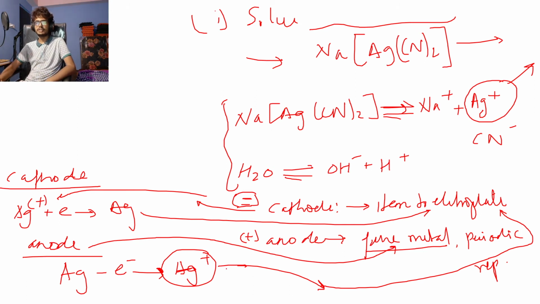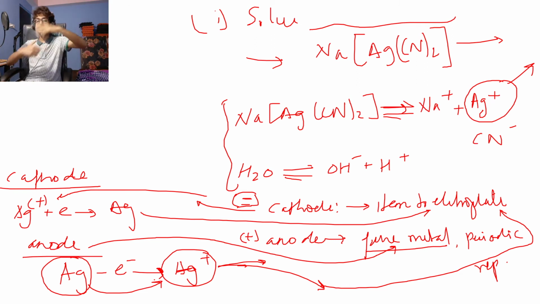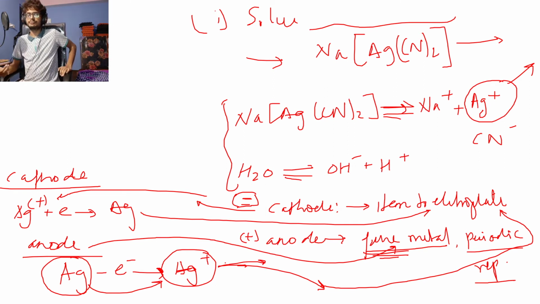So this process continues. When this process continues, the metal is constantly getting converted to its ion, and that ion is coming out from the metal and going into the electrolyte. So this is causing the size of the metal to decrease. So it will keep on decreasing. The size of the pure metal keeps decreasing. The size of the silver block will keep on decreasing as the process is carried out, right? That's why we need a periodic replacement of the pure silver block to carry out the process of electroplating.